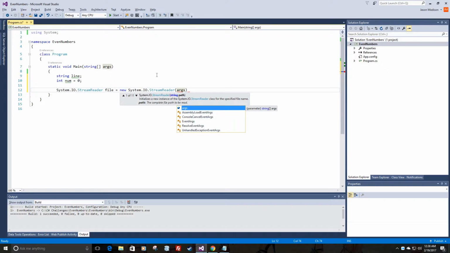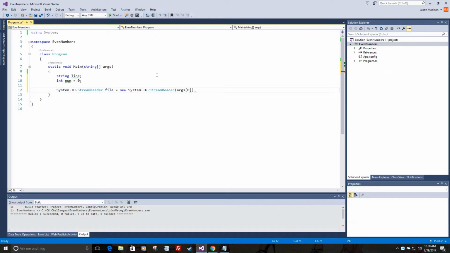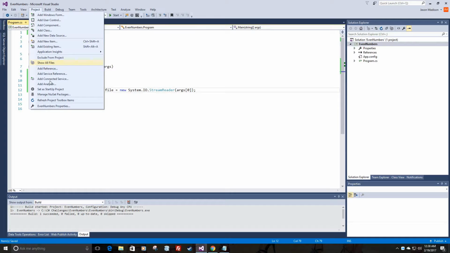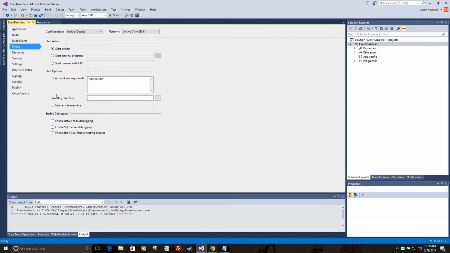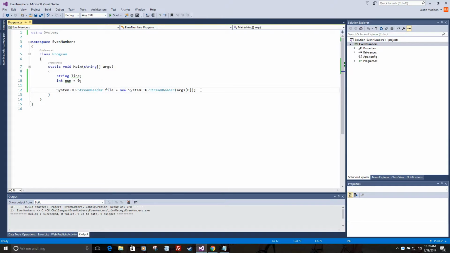And I can show you how I do that. When you go to Project, and under Properties and under Debug, you can put in the name of the file under Command Line Arguments, and that way, this is the way that codeeval.com does it, and that way you don't have to change your code when you submit to them.